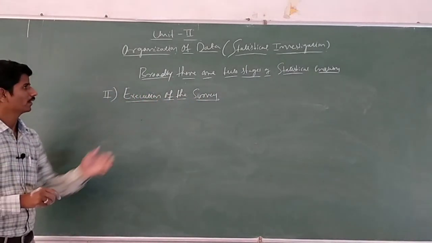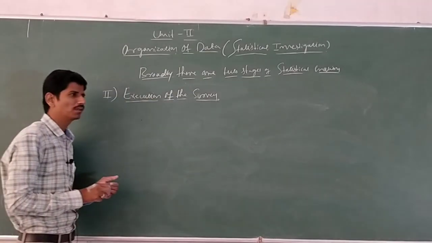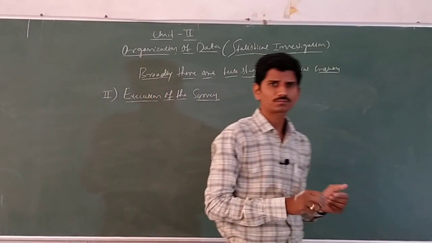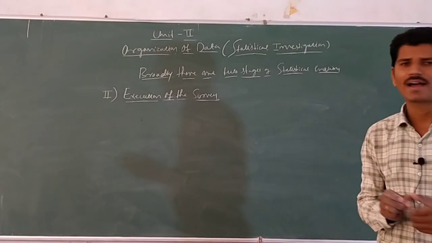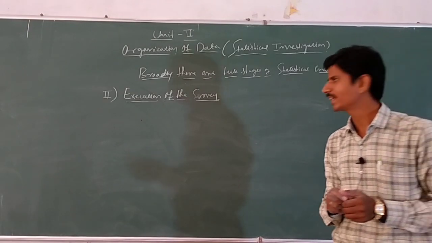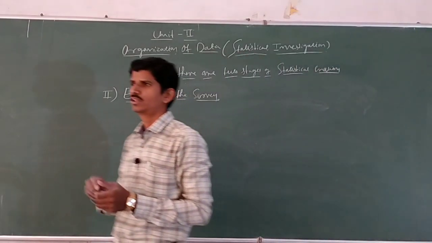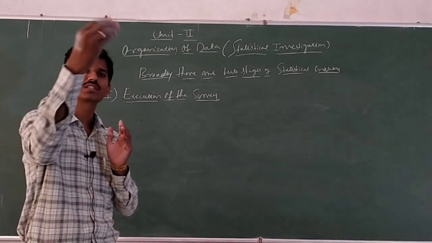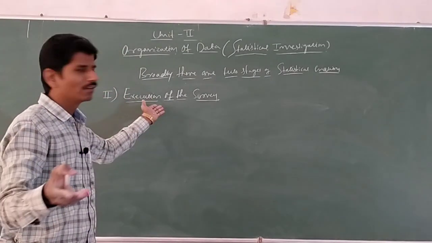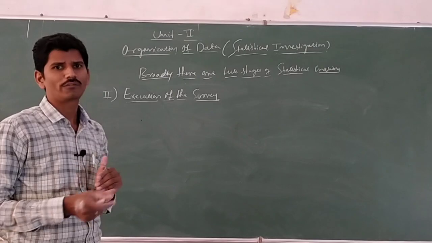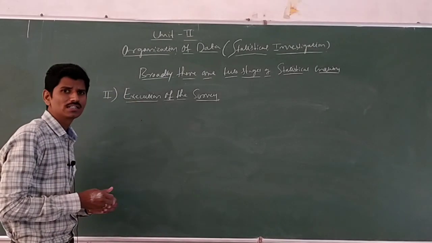Second statistical inquiry or investigation stage is execution of the survey. After perfect planning and preparation, the next stage is execution. Execution means you have to apply the survey. That is execution of the survey.